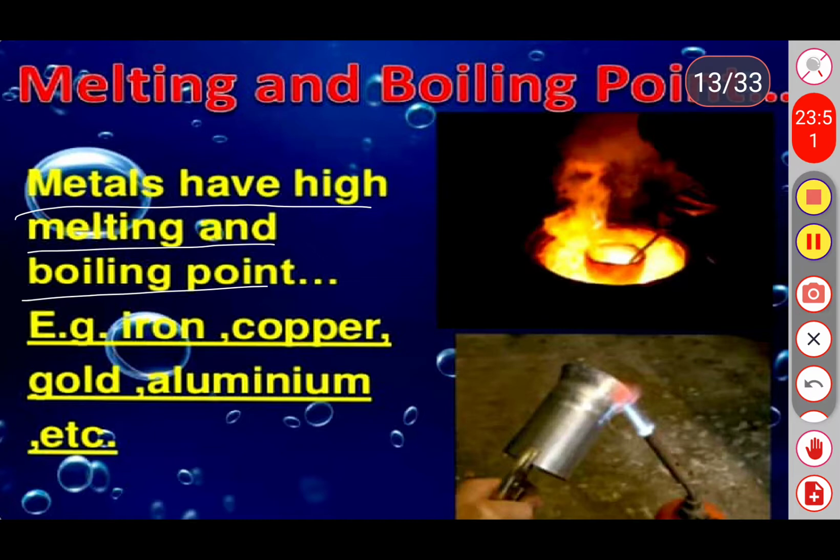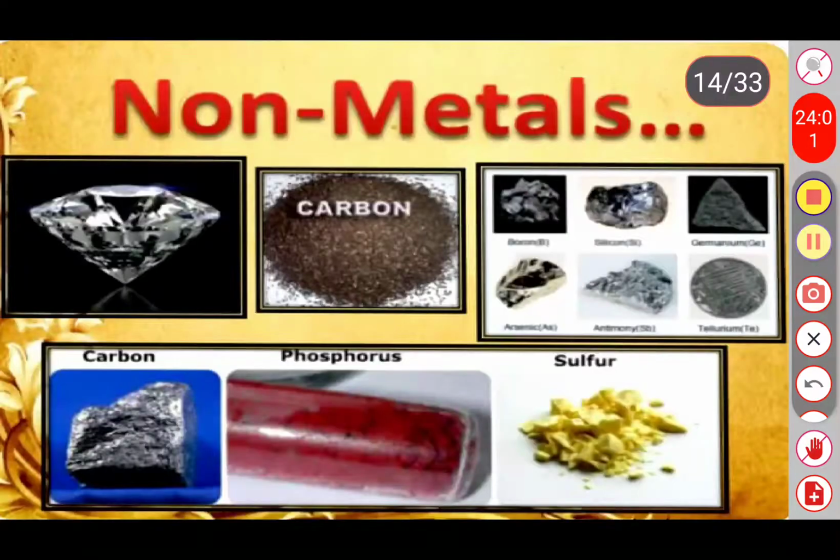Now come to the next concept of your chapter, that is non-metals. Non-metals are elements that do not conduct electricity and are neither malleable nor ductile. For example, carbon, sulfur, phosphorus, silicon, hydrogen, oxygen, nitrogen, chlorine, bromine, neon, argon. These are some of the examples of non-metals.